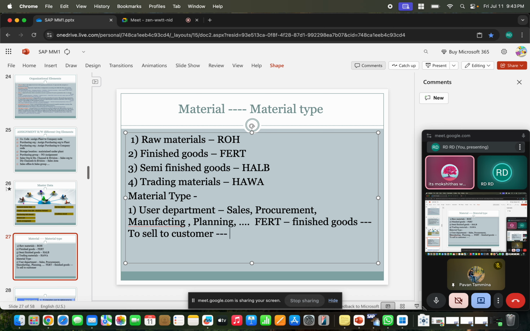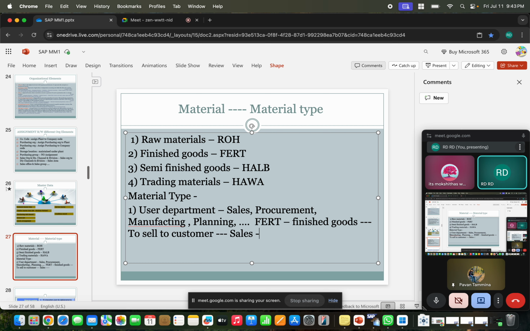So which process is involved? Selling. Who will do the selling? Sales. So for finished goods, the sales team is involved.